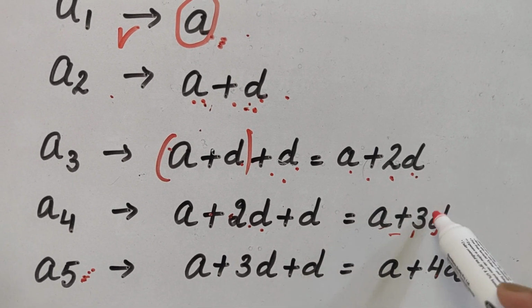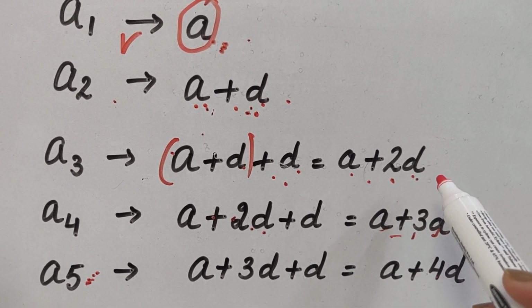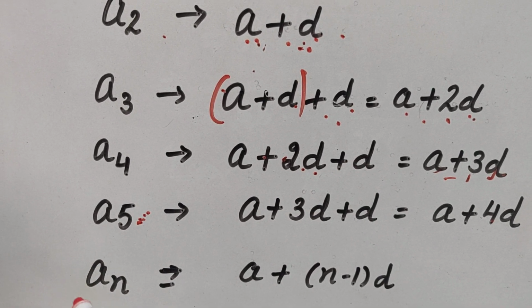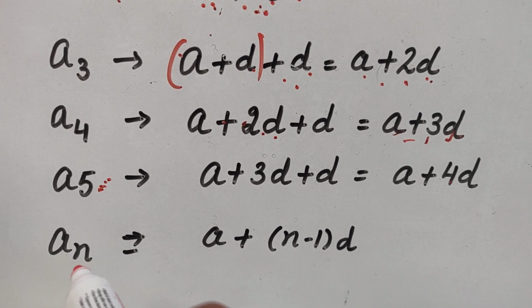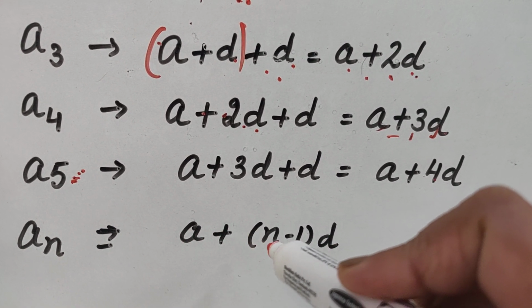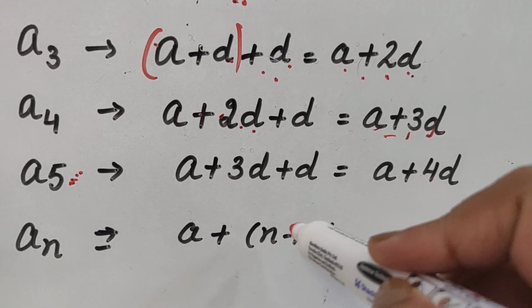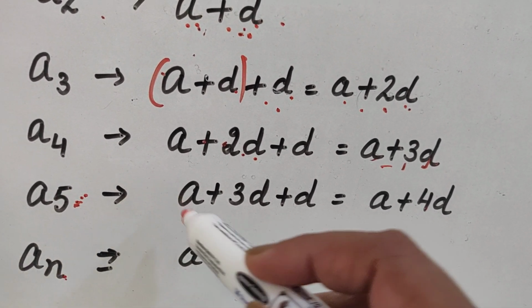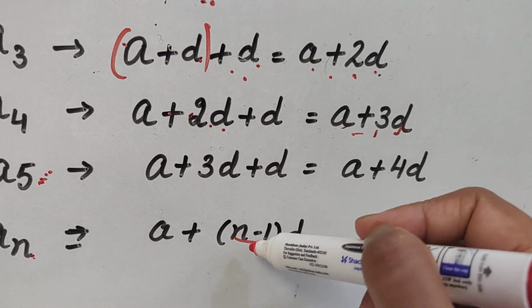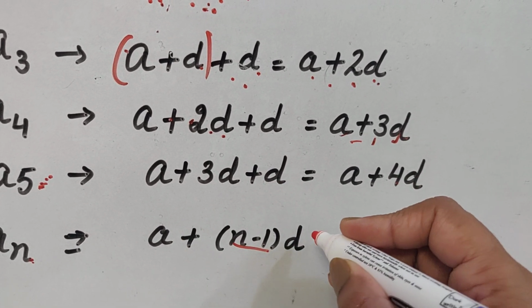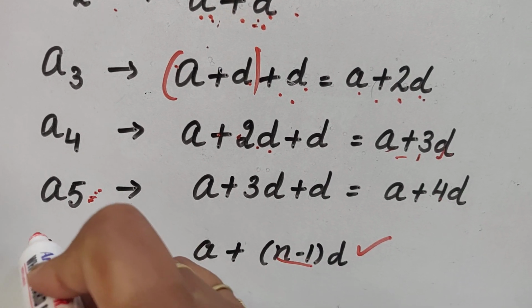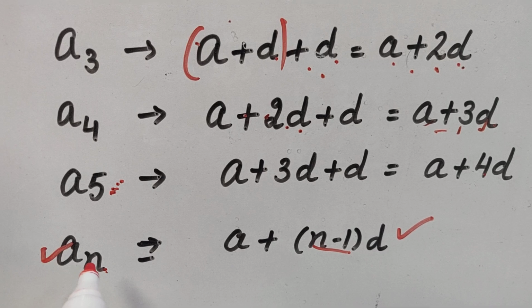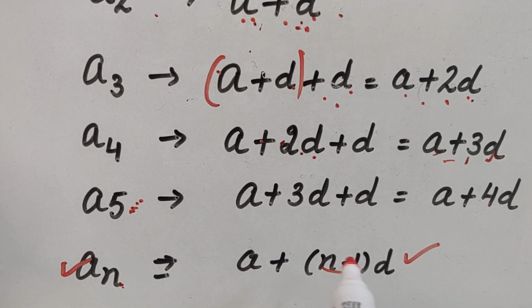So children, from here you can derive the formula of the nth term of an AP, that is an, meaning any term. How can you obtain an? a plus n minus 1 times d. n minus 1, one less than the term number. If n is 5, this will become n minus 1, that is 4. So this is the formula of an. In this way we can derive the formula of an, and the meaning of an is the nth term of an AP.